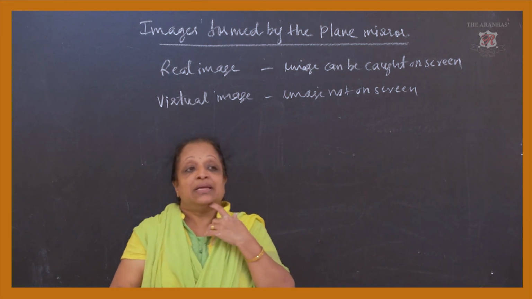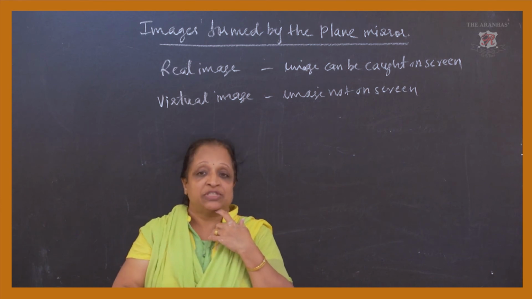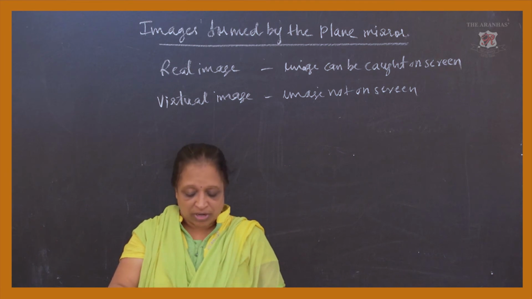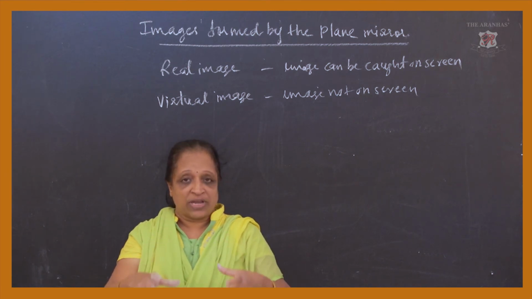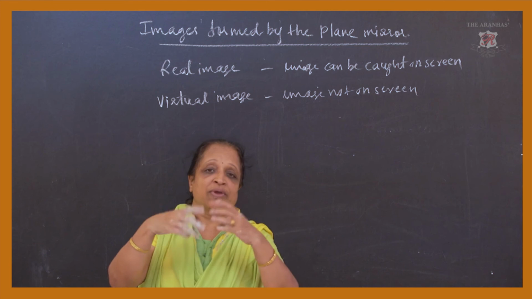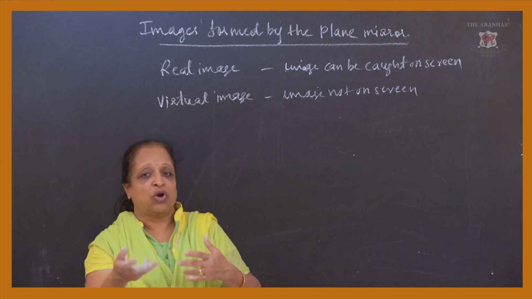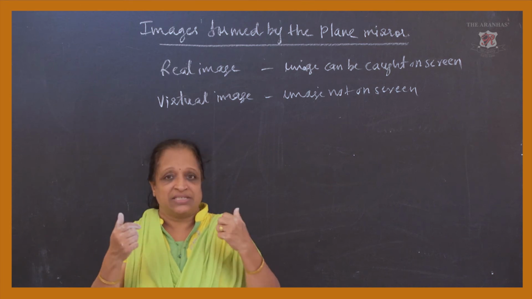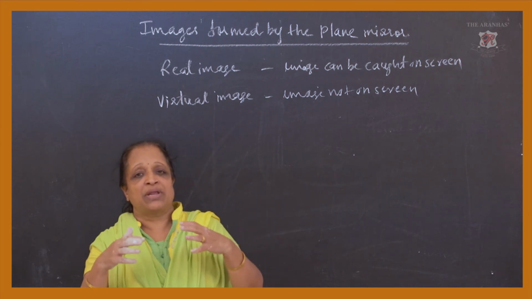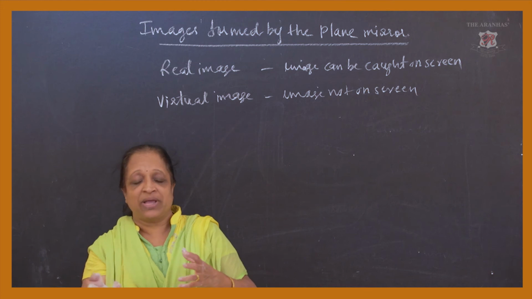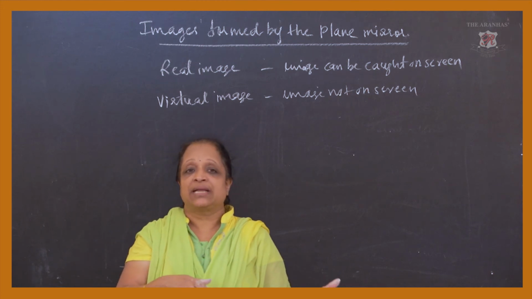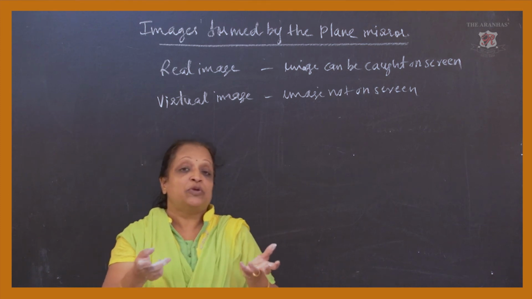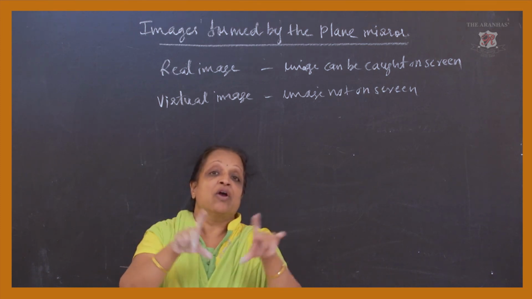For example, even in the mobile cameras which we are using, it is a small camera only. So what is that camera doing? Like you are taking a picture of any page, or you are clicking the picture of any tree, whatever you want to. So you are going to catch it in your camera. Maybe the camera you are handling separately, or the inbuilt camera in your mobile, that is also helpful to give you the real image of any object.